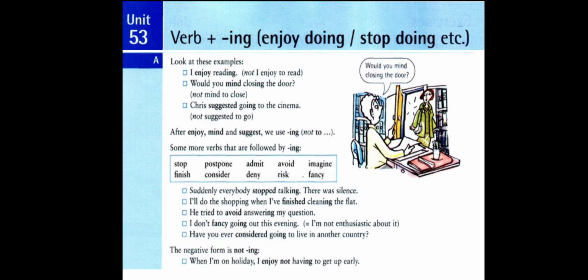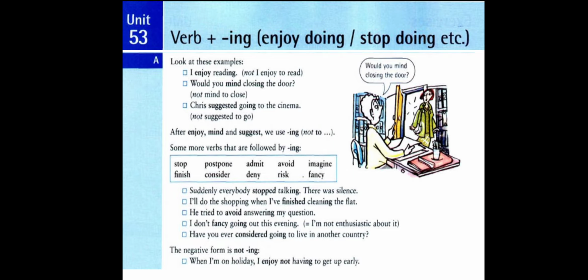The third example, Chris suggested going to the cinema. Here we have the verb suggested in the past, and what comes after it? We have a verb plus ing. So it becomes Chris suggested going. We have go plus ing, which means we have verb plus ing after the verb suggested. So we say Chris suggested going to the cinema. We don't say Chris suggested to go. We don't use to plus the base form after the verb suggested.